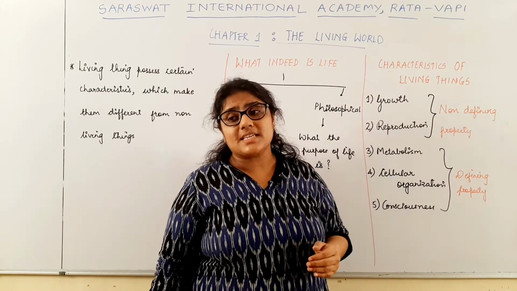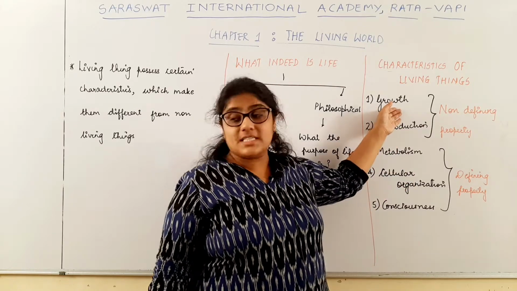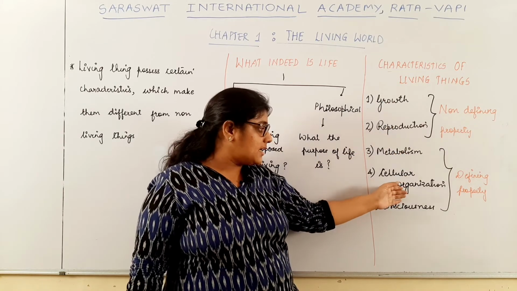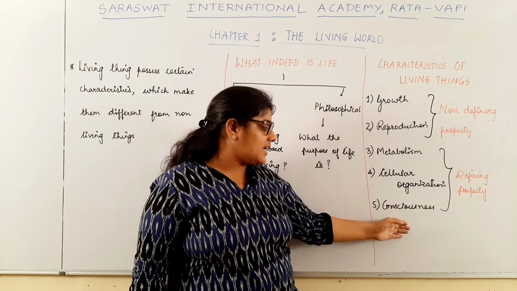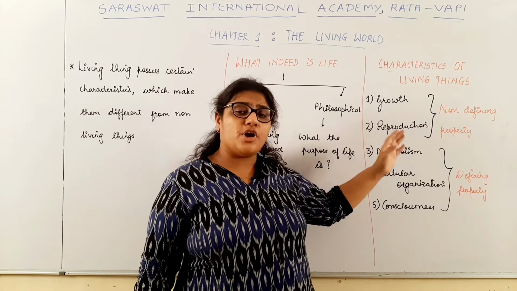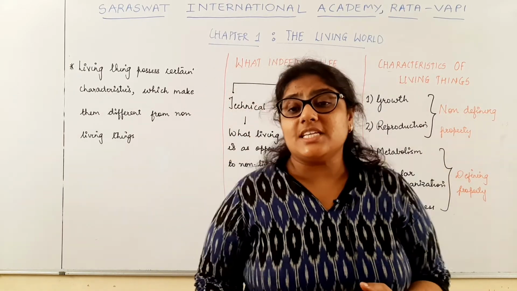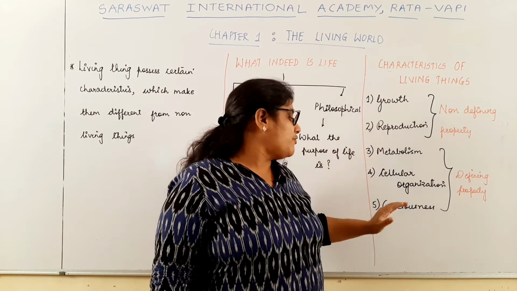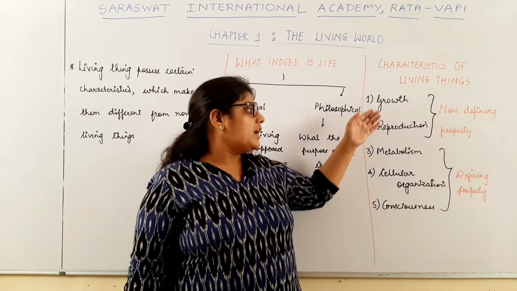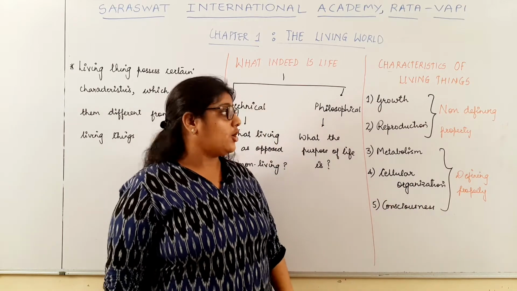Which are the various characteristics found in the living organisms? First is growth, second is reproduction, third is metabolism, fourth is cellular organization, and lastly consciousness. Apart from this, there are other characteristics too, like adaptation, excretion, etc. But these are the 5 main characteristics which we will be dealing with: growth, reproduction, metabolism, cellular organization, and consciousness.